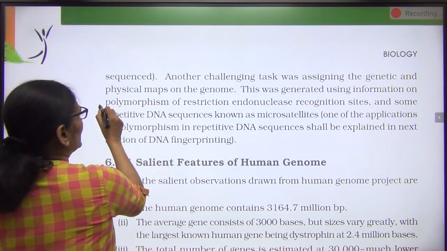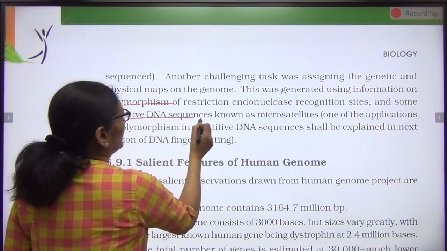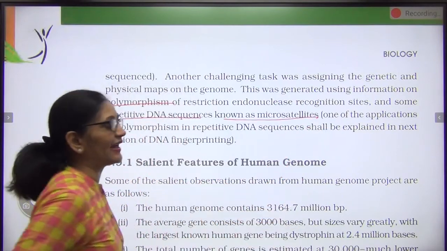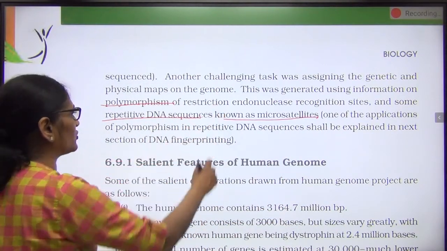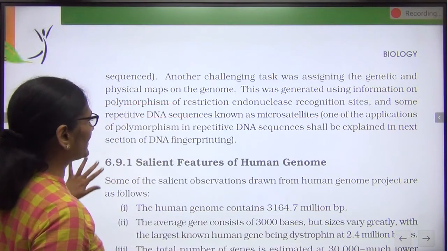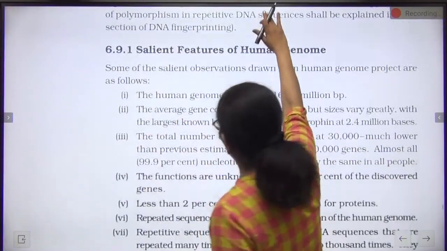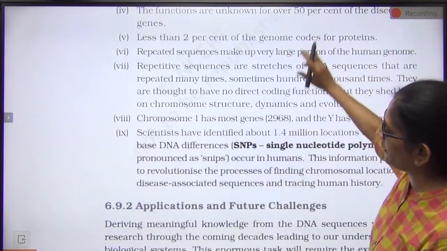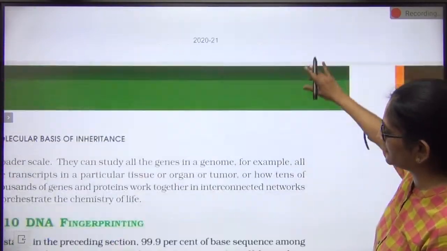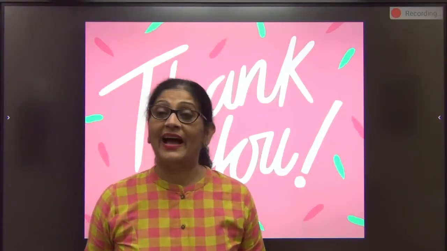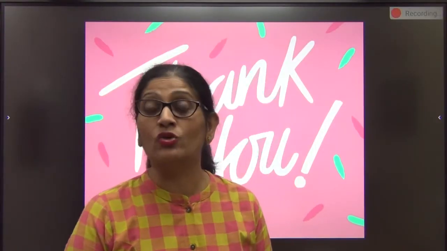All these things, polymorphism, repeat sequences, microsatellites, you will learn in my next topic, after which you will understand what they are. Now what are the salient features? I have given you all the salient features. They are all from your NCERT, and the applications and future challenges I taught you towards the end. So with that we have come to an end of the topic Human Genome Project.